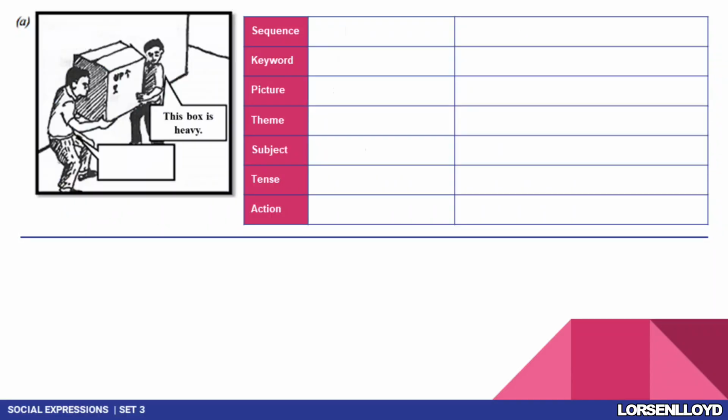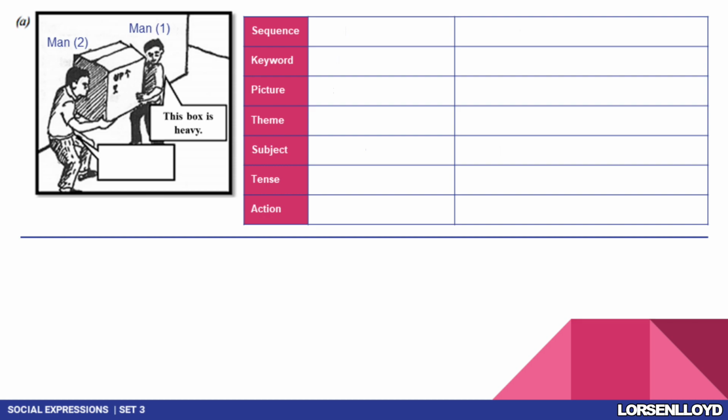First, let's study the picture. There are 2 men holding a big box. So what do you think the conversation is about? In Chinese, it may sound like man number 1 will be saying, 这个盒子好重啊. What do you think man number 2 will say? I think it will be 来让我帮你, something like that, right?